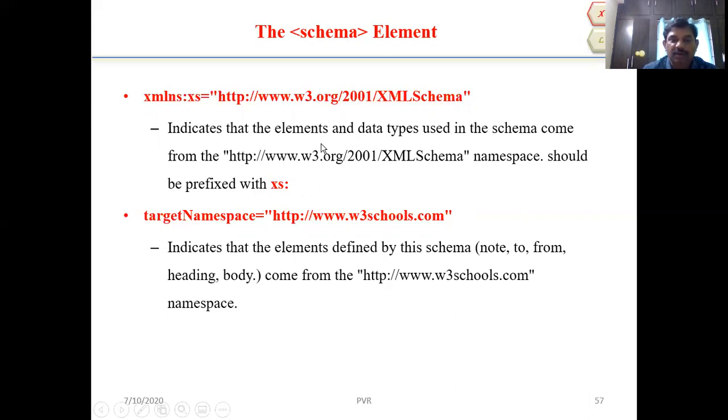Okay, we can see the World Wide Web w3schools.com website. The targetNamespace is equal to http://www.w3schools.com.